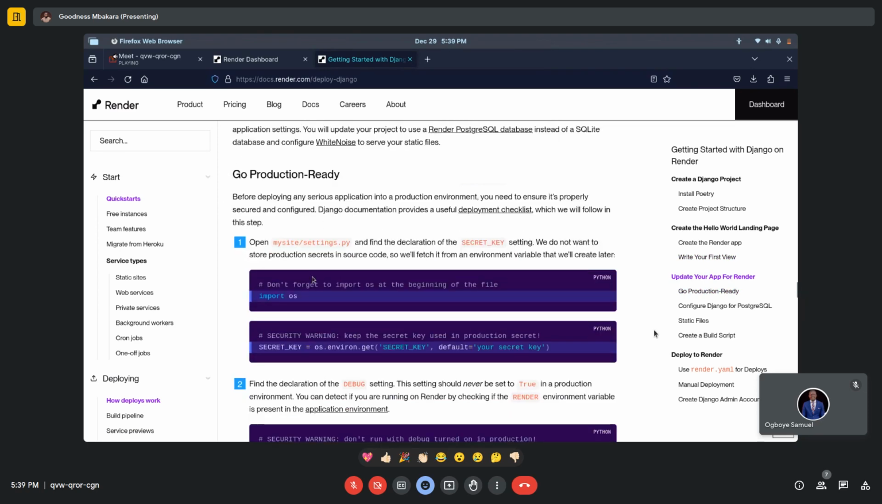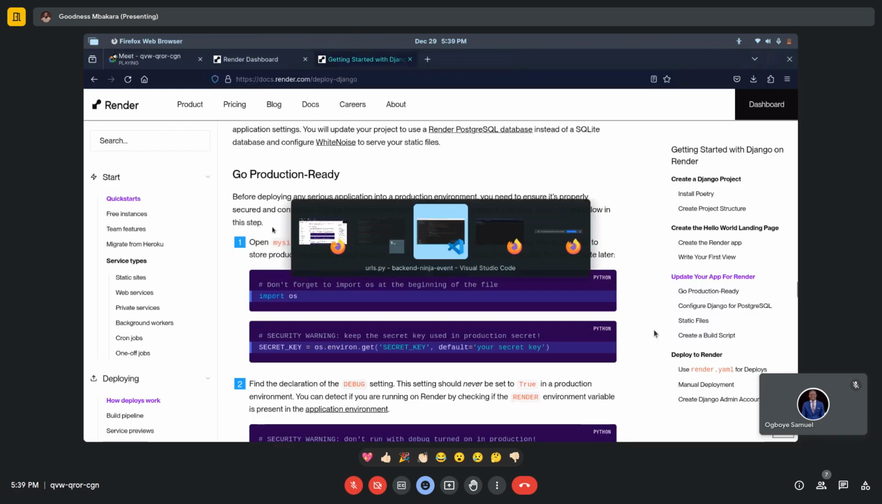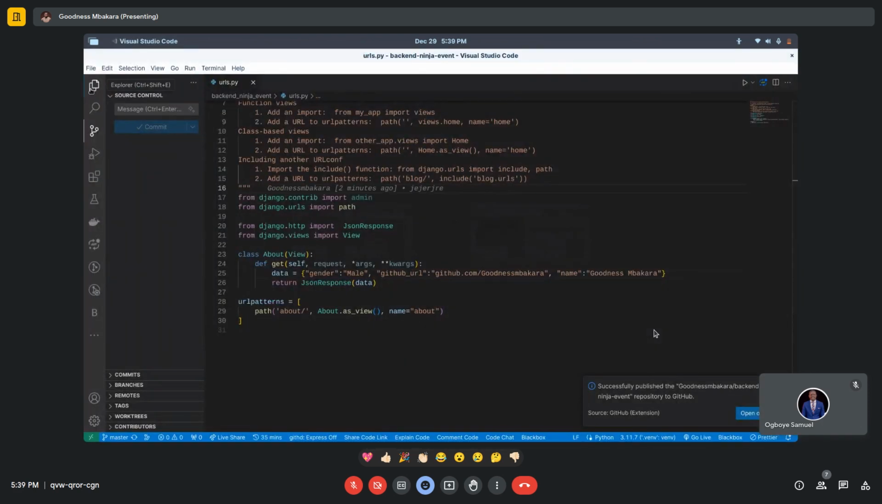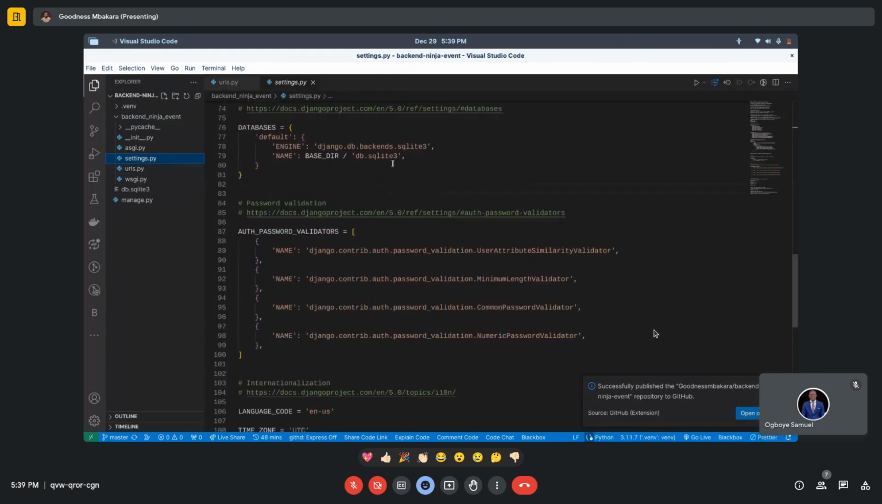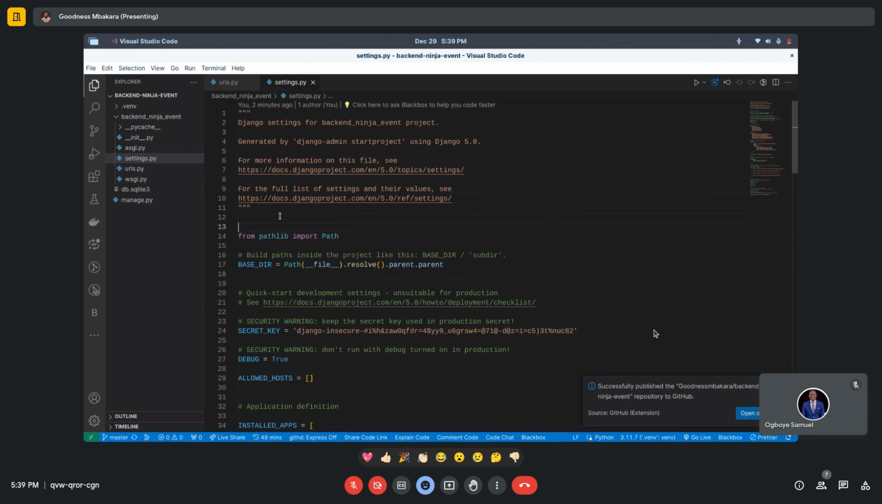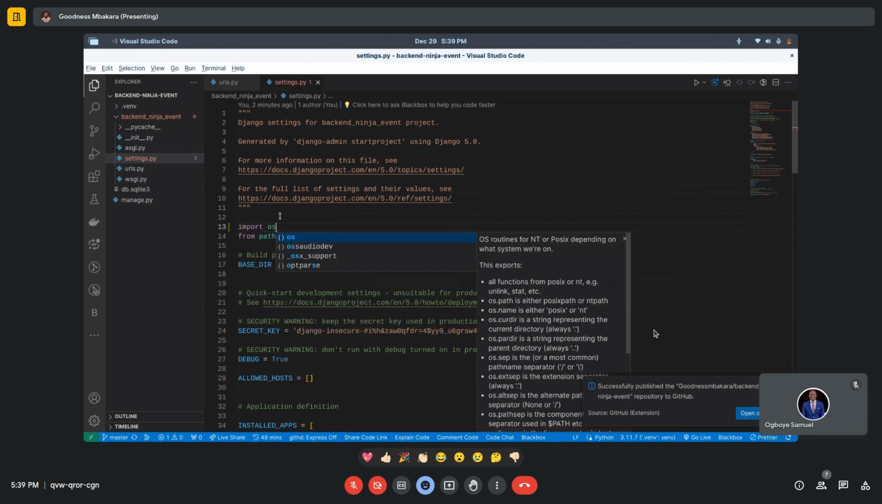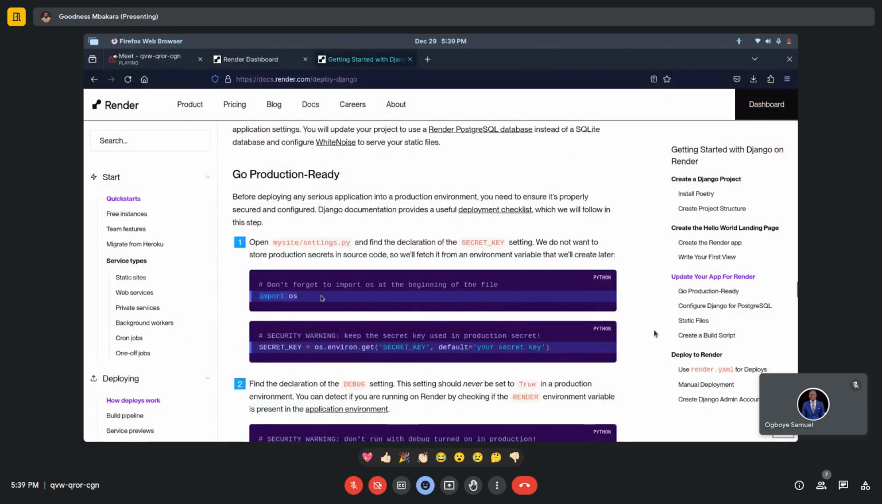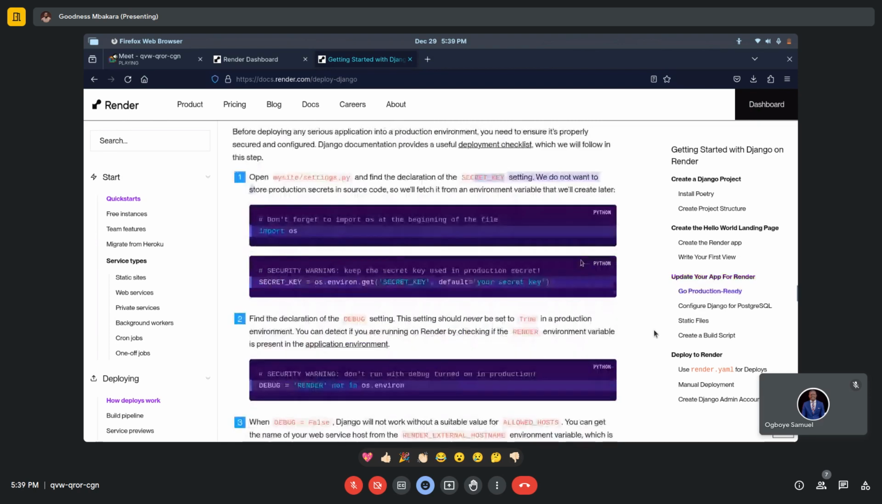So let's go to the settings part. This is settings. They say on the top, import os. So let's do just that. Basically, I'm following the documentation, so you can always come back. Find the declaration of the SECRET_KEY setting. You do not want to store the production key in source code, so we'll fetch it from the environment variable we are going to create later.